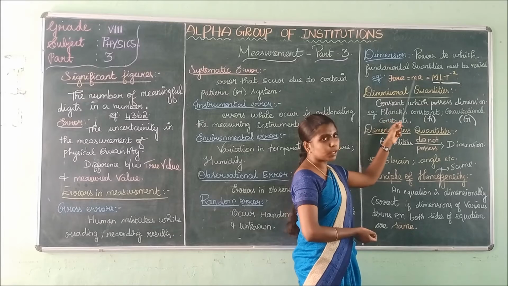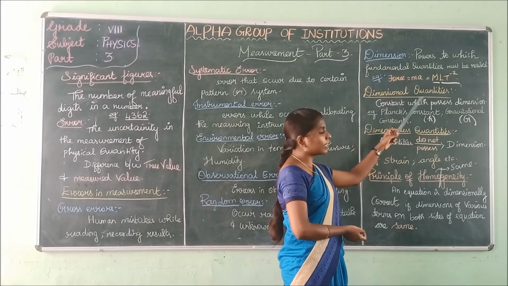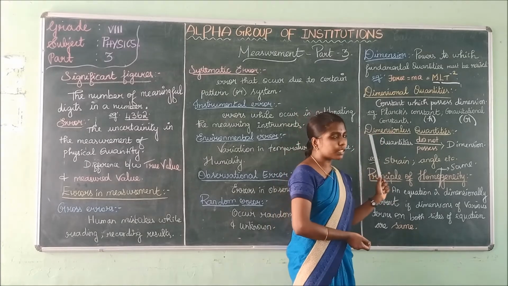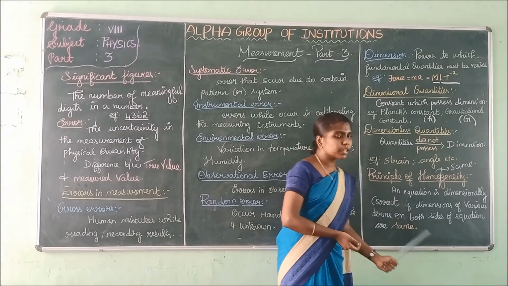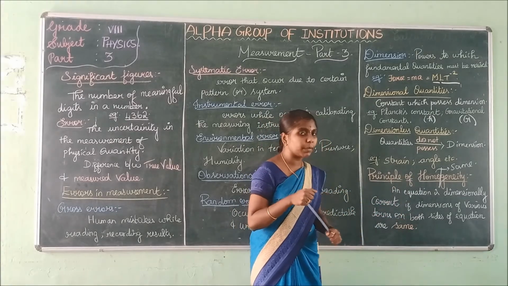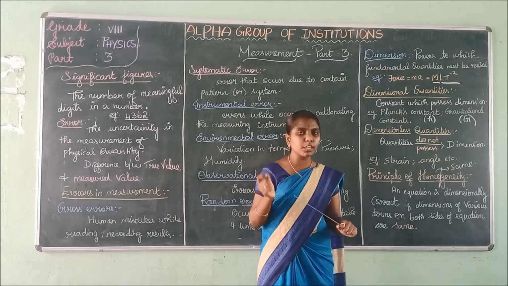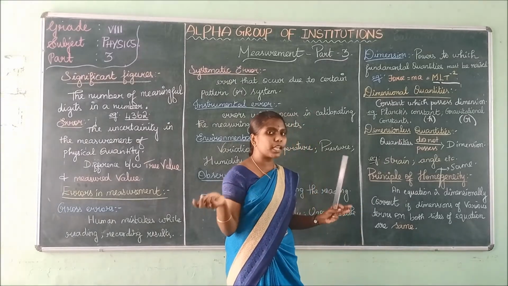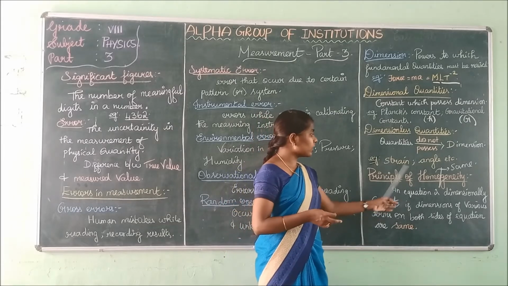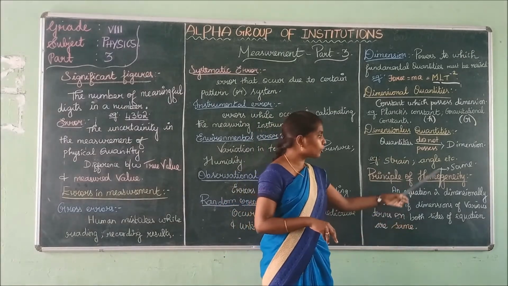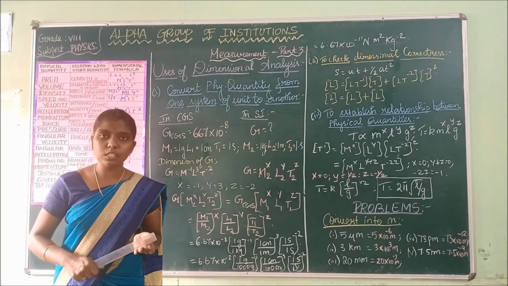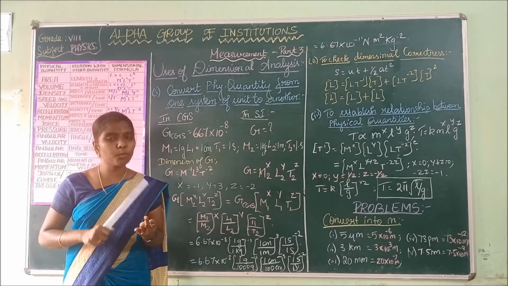For example, force equals M L T power minus 2. We have seen what are dimensional quantities and dimensionless quantities, and what the principle of homogeneity is: an equation is dimensionally correct if the dimensions on both sides are same.